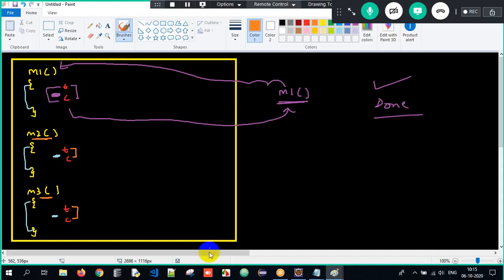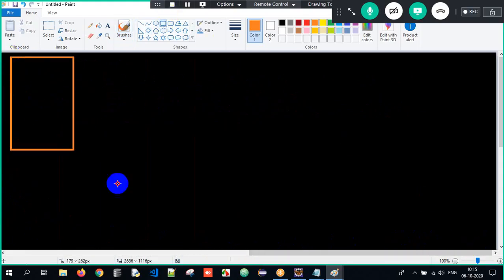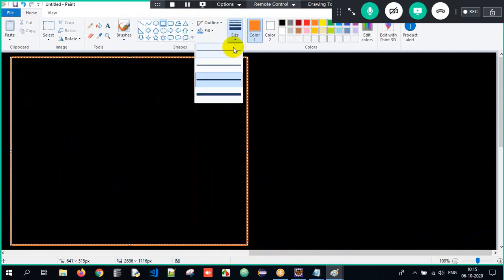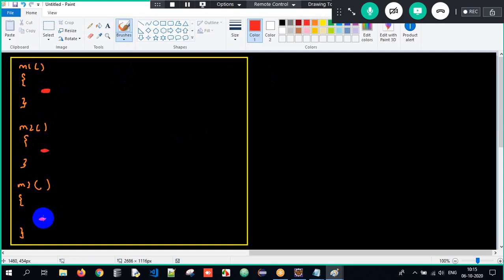So therefore, I can make use of a solution for it. I can make it a bit efficient. How, sir? Simple. So now I have the same class and I have the same three methods: M1 method, M2 method and M3 method. In all the three methods, exception is occurring. There is a class and there are three methods, and in all the three methods, exception is occurring here.